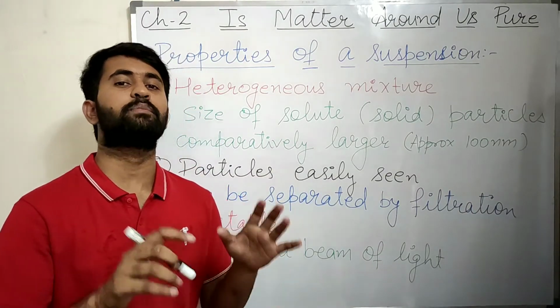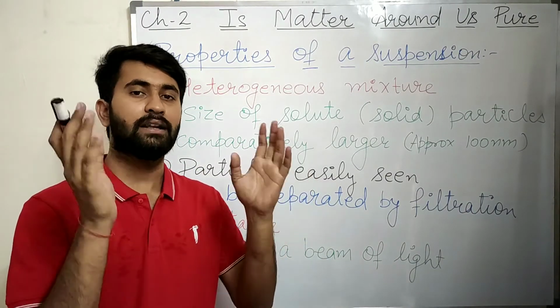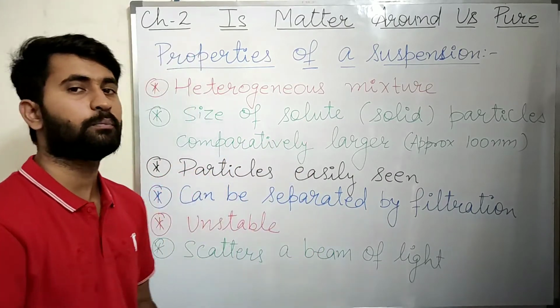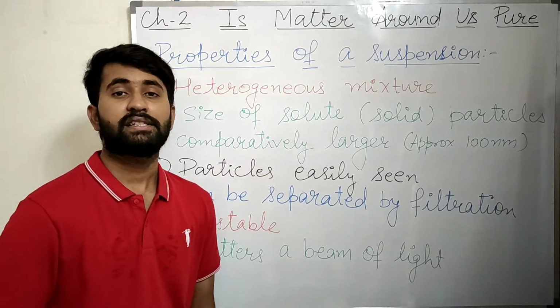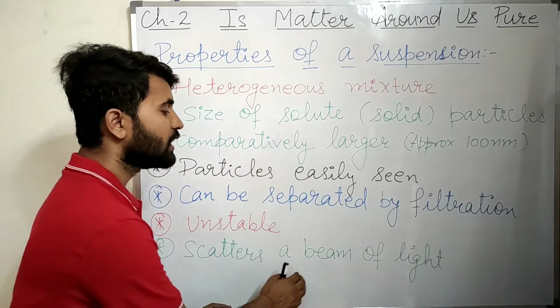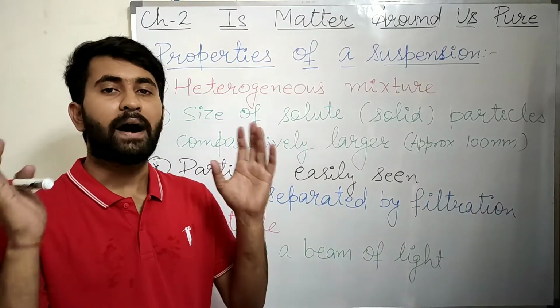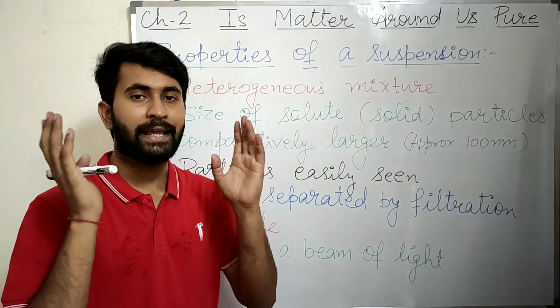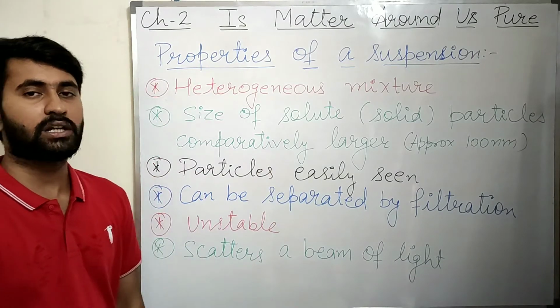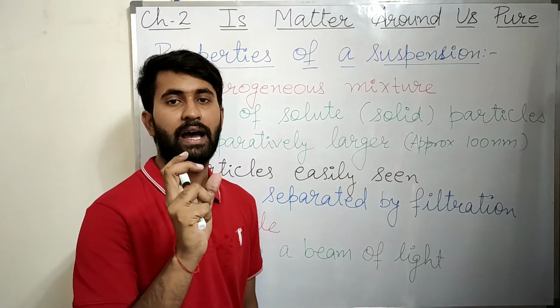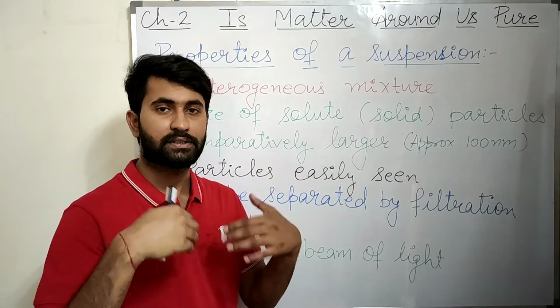Means if you will keep them for some time, they will settle down. And the suspension scatters a beam of light passing through it and makes its path visible.